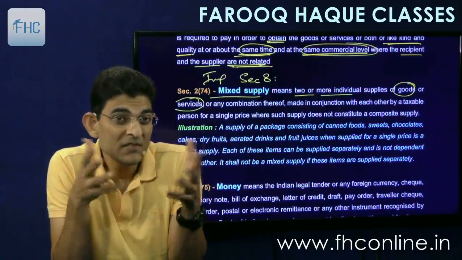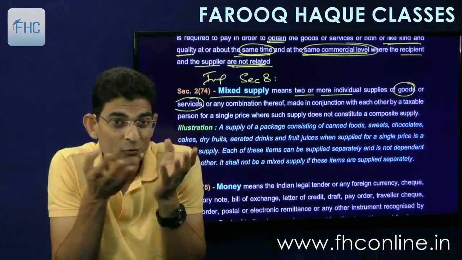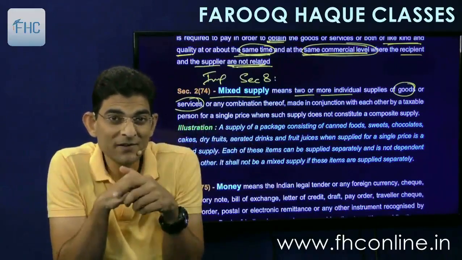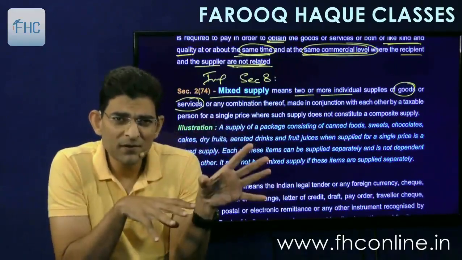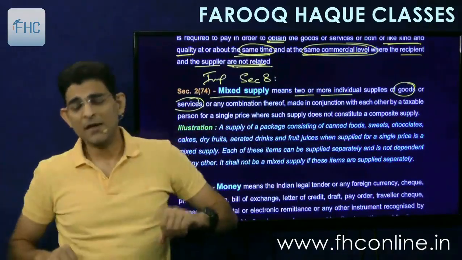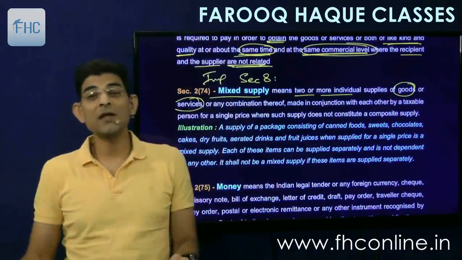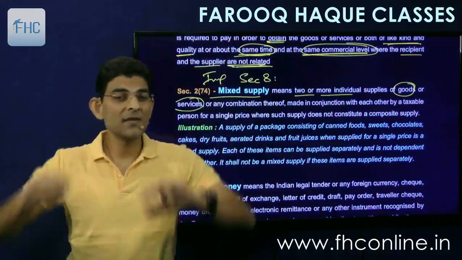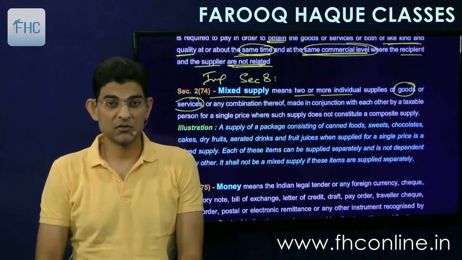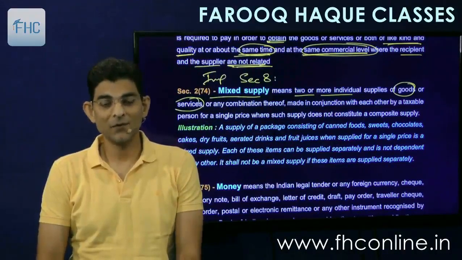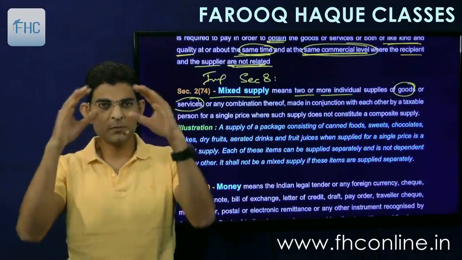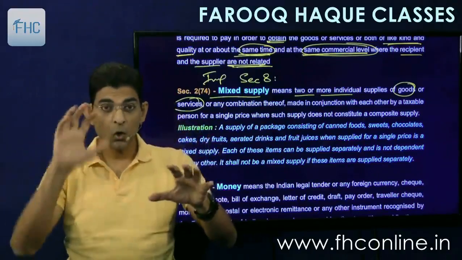Is that how people sell TV? Are they to be used together? Or in any way, are they naturally bundled? No, it's just a scheme that we are launching: if you buy a TV, you get a mobile free of cost. So these two will be called mixed supply, as they are not naturally bundled. Okay, so that's how you define combination goods. Combination goods or combination service will be classified into two, either composite or mixed.